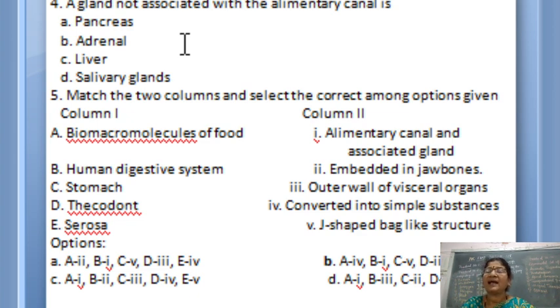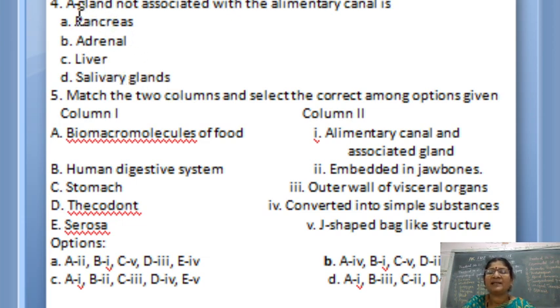Fine. And adrenal gland is present on the kidney, and kidney is a part of the excretory system, not the digestive system. So this is your answer. Adrenal gland is your answer. And liver, of course you have studied, it is the largest gland of the alimentary canal and the largest gland of the body, an exocrine gland. Salivary gland, it is also associated with the alimentary canal, which is present outside the buccal cavity, and it releases its secretion in the buccal cavity.